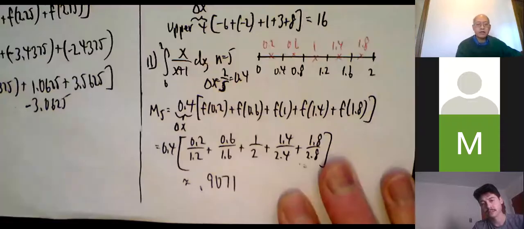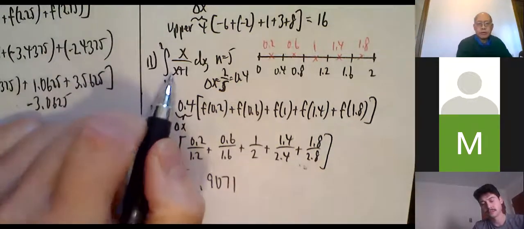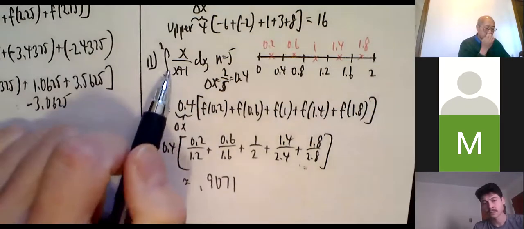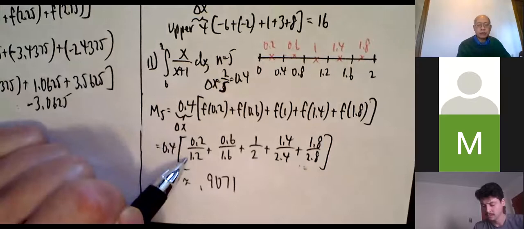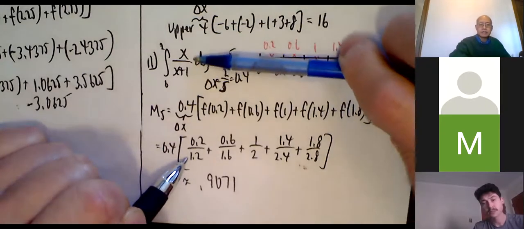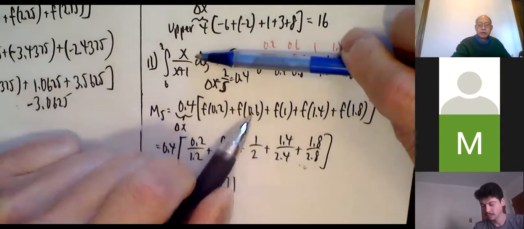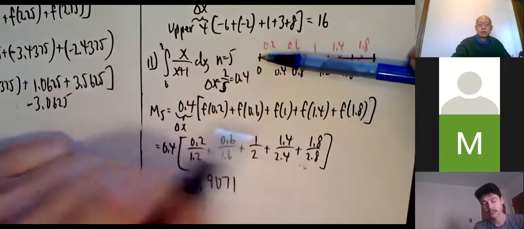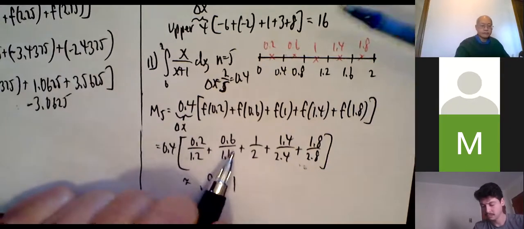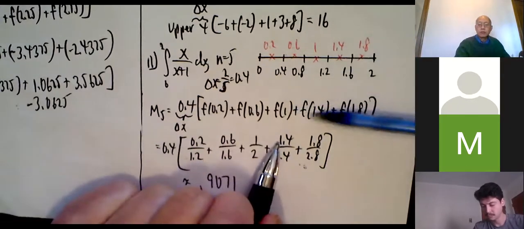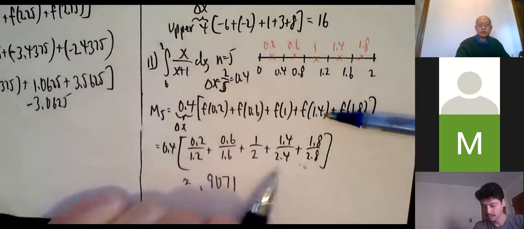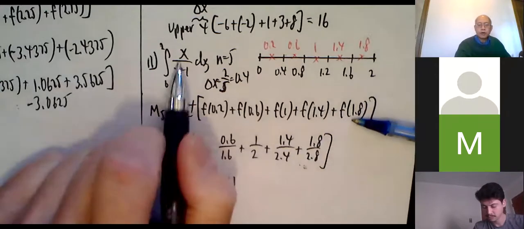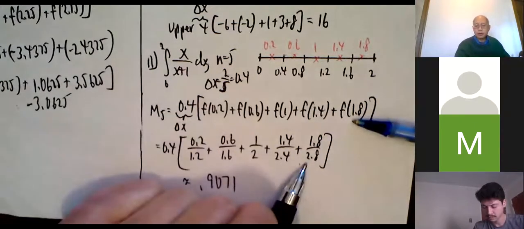Okay, now, what is the function? X over x plus 1. So I plug in all these guys. So here we go. 0.2 over 1.2, plugging in the midpoints. 0.6 over 1.6. 1 over 1 plus 1, which is 1/2. 1.4 over 1.4 plus 1, 2.4. Then f of 1.8, 1.8 over 1.8 plus 1, 2.8.